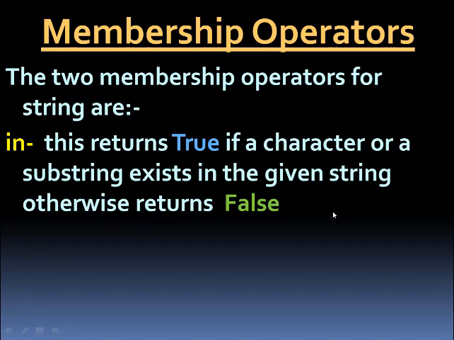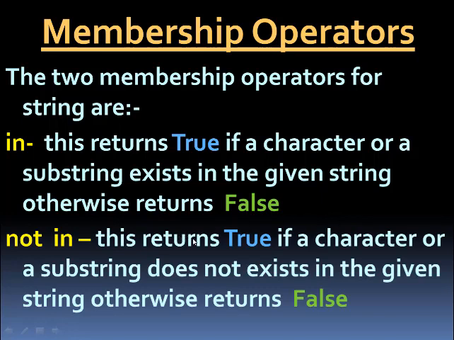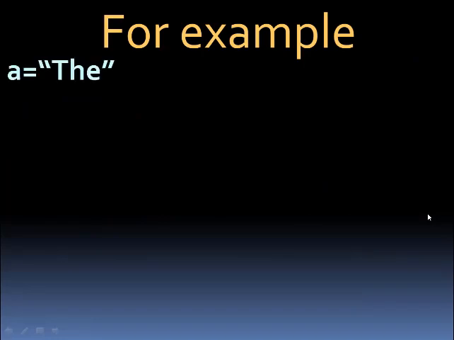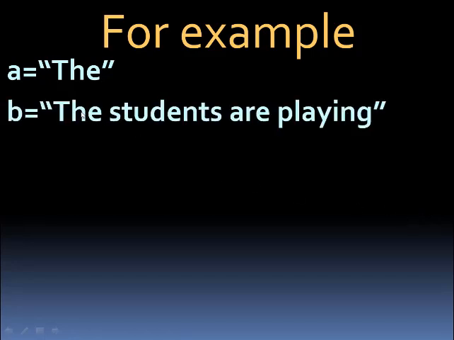So for example, if you write a is equal to the, so a is a string, b is another string, the value is students are playing, and c is another string with THE in capital. If you write print a in b, print c in b, print a not in b. Now what will be the result of a in b?